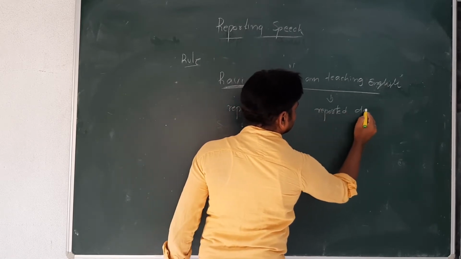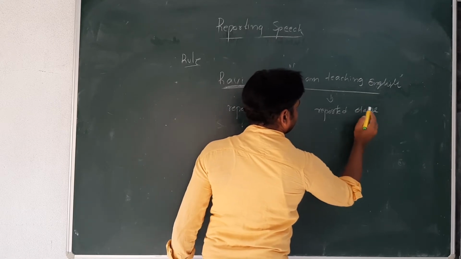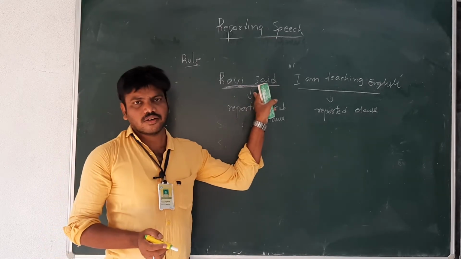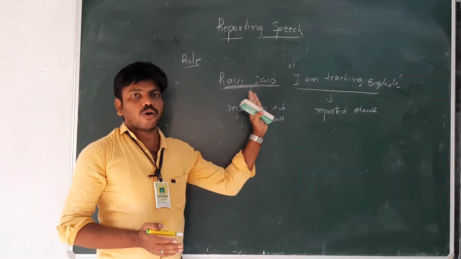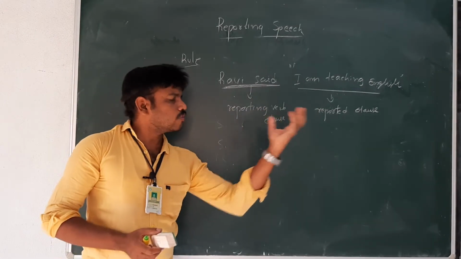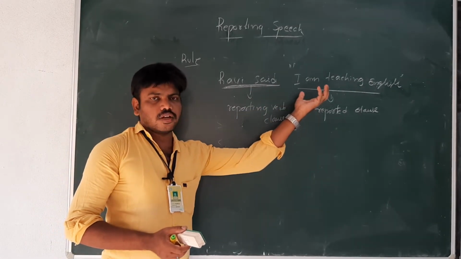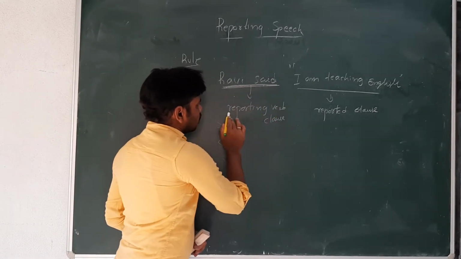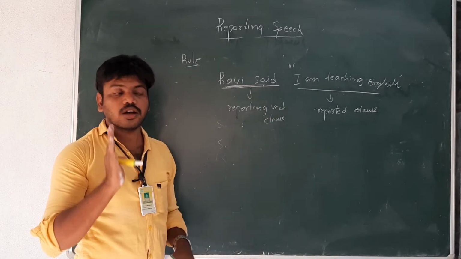Reported clause. Now let's see, this is the outer verb. How can we say outer verb? Because it is outside the inverted commas. So "Ravi said" is a reporting verb or clause.